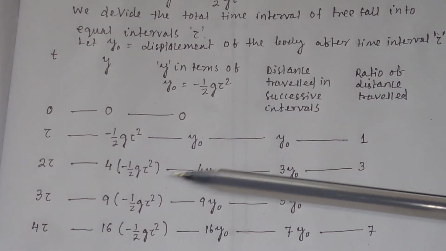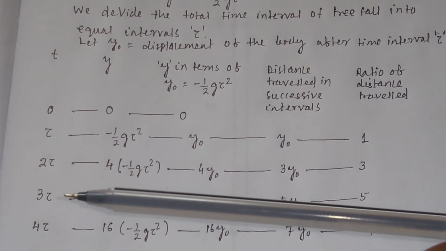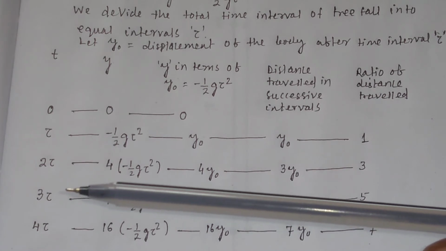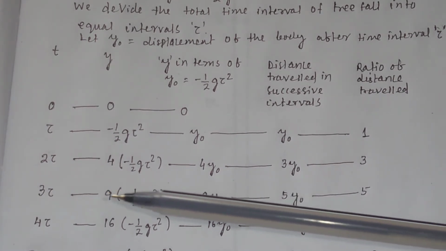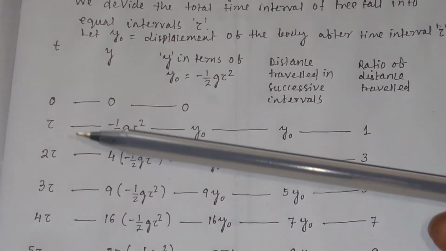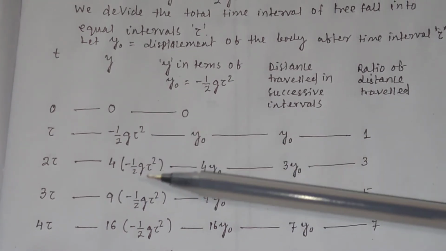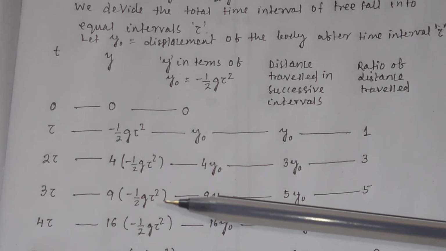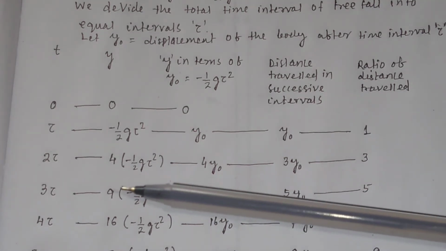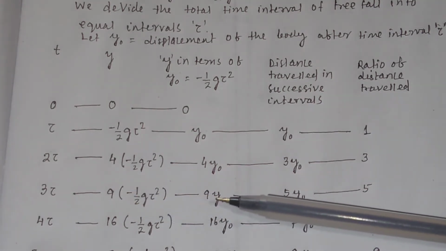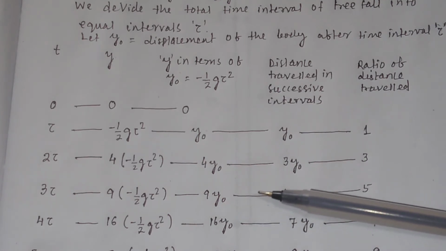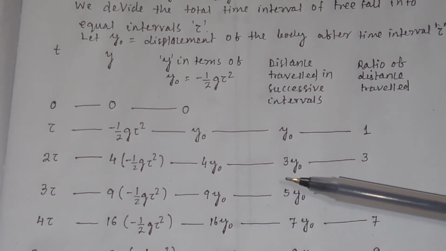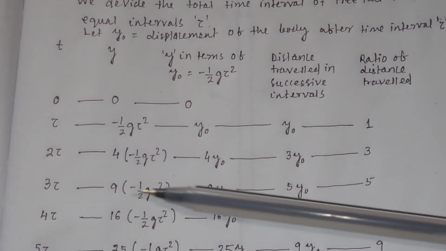Similarly, when time is equal to 3 tau, it will be 9 times minus half g tau square, so it will be 9 y0. What is the distance traveled in the third tau?